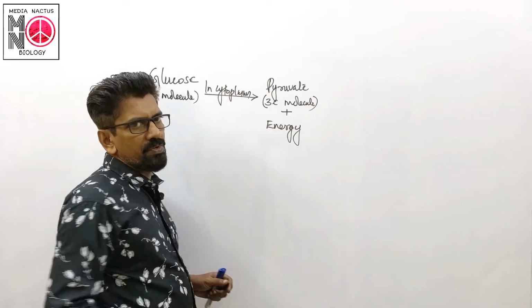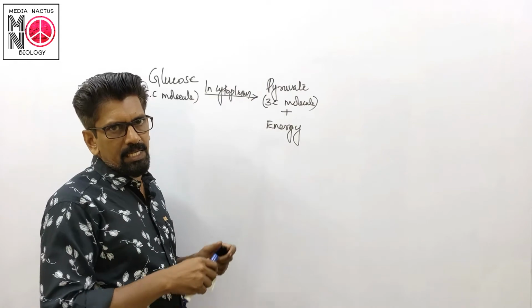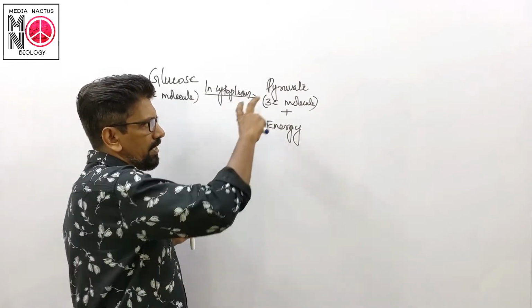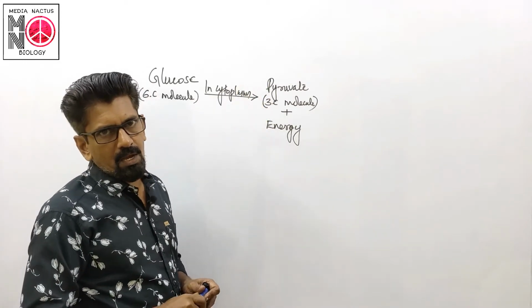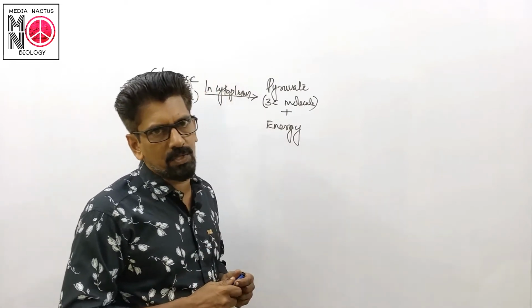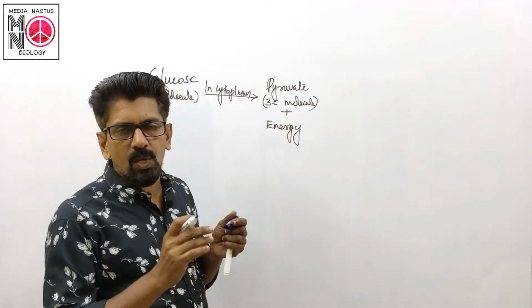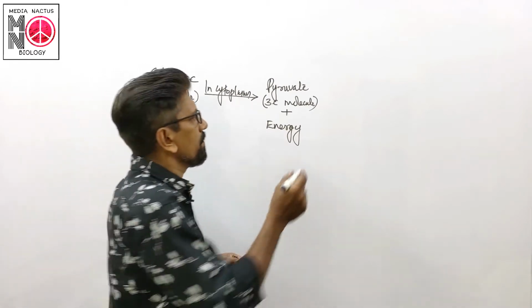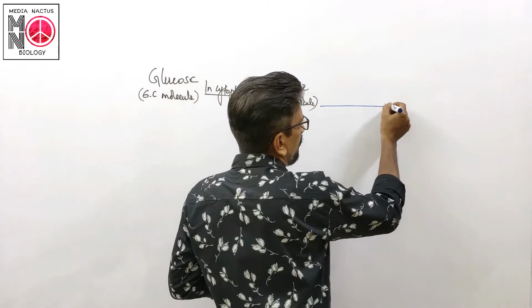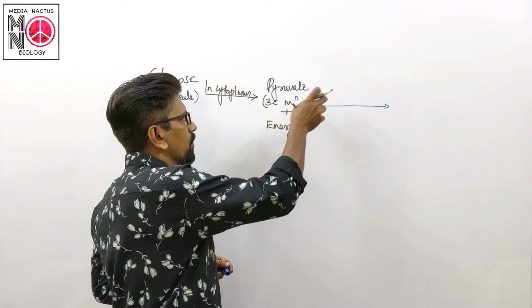this pyruvate is converted into energy and other products in different modes. We may think about the case of a higher organism like a human being, that is, in the cell during cellular respiration. First, in the mitochondria, the process takes place.